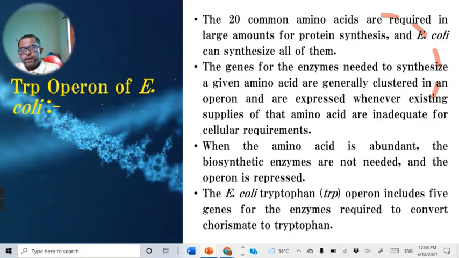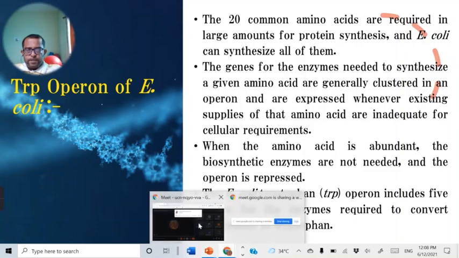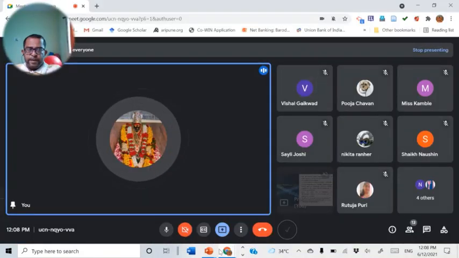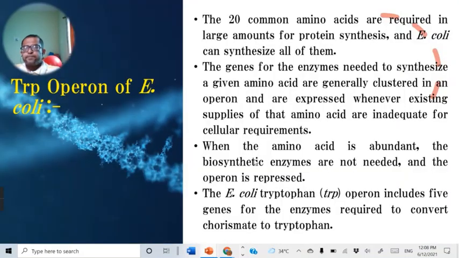But the amino acids which are required during protein synthesis are required in very large amounts. And so this bacteria, whenever it is possible to take them from the environment, it takes them from the environment. And if these amino acids are not available in the environment, then the operons which are involved in synthesizing these 20 amino acids are expressed.